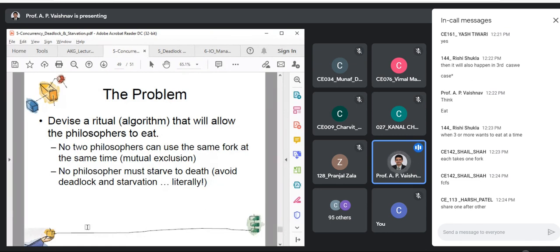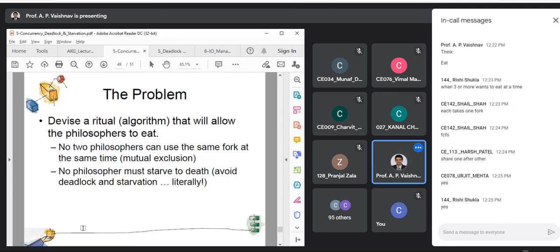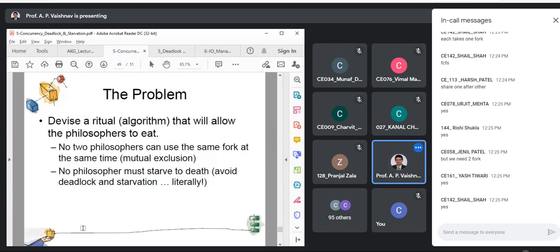If I'm keeping 1 fork free, what does that mean? At least one philosopher can eat, isn't it? If at least one can eat, then after he completes eating, he will give back 2 forks, so the others can continue. Are you getting the solution? So you try to keep at least 1 fork free at a time.